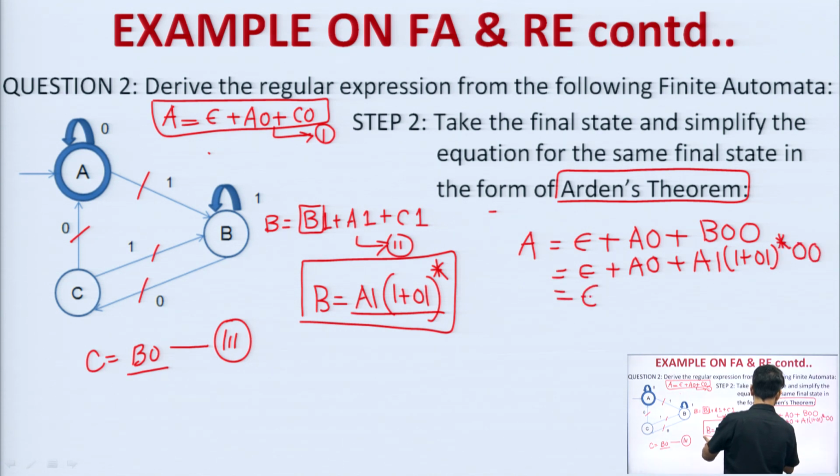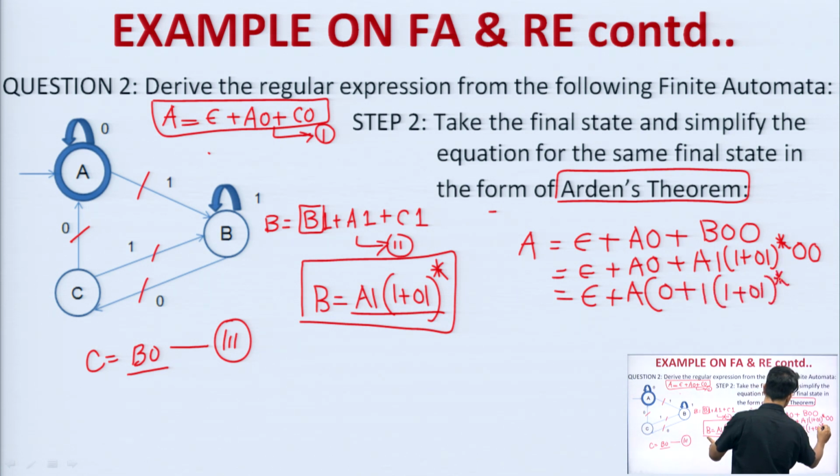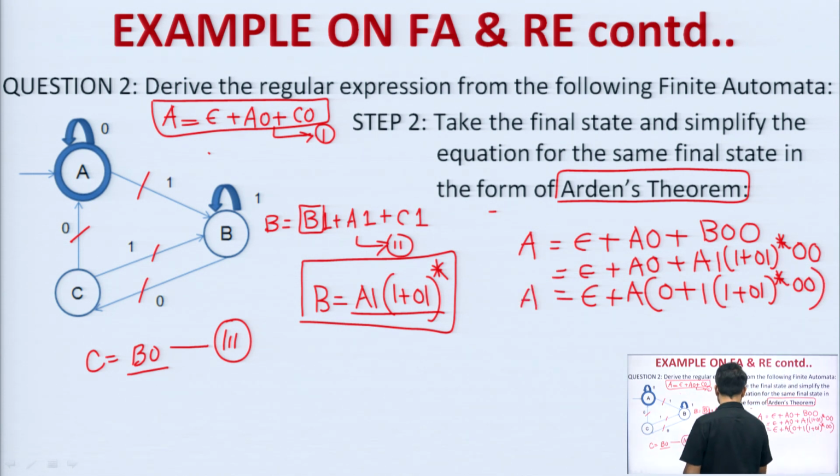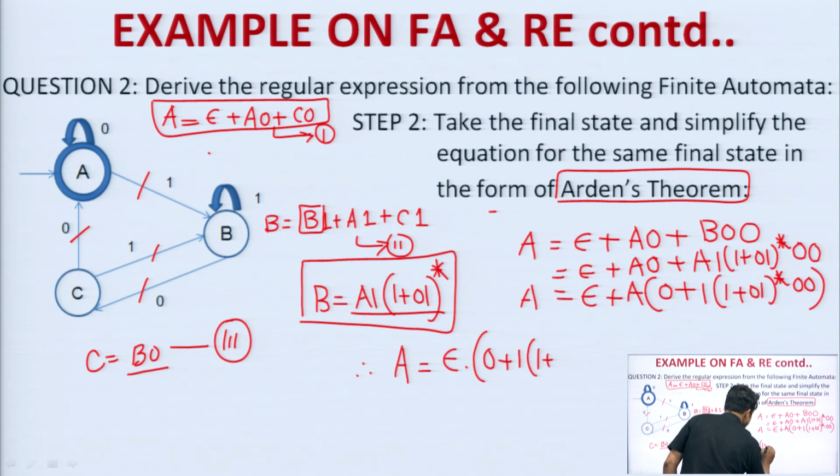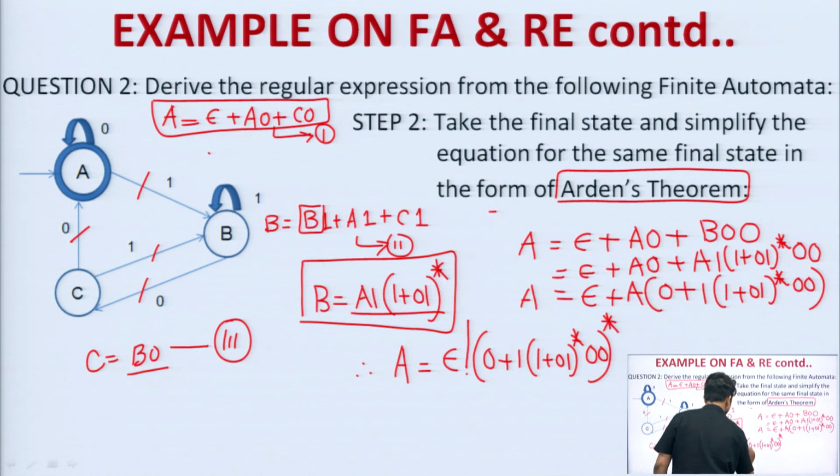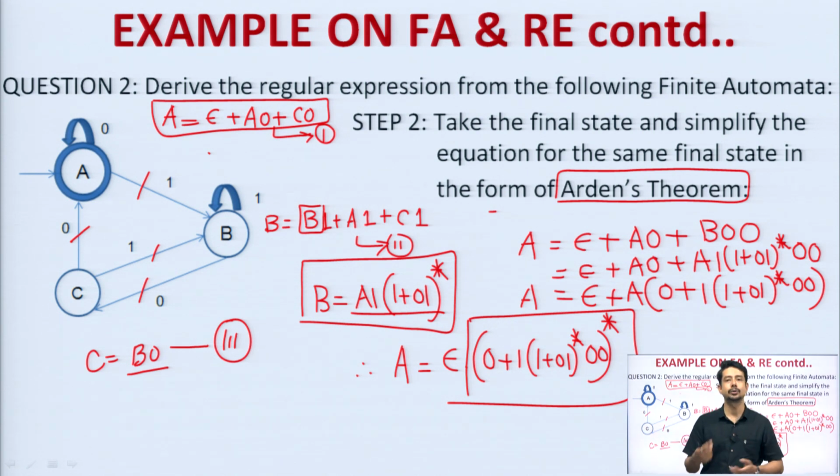Therefore, overall I can write it as A common, 0 plus 1 (1 plus 0 1) whole to the power star 0 0, and this acts as R equals Q P star. Therefore, finally, I can write A is equal to epsilon dot (0 plus 1 (1 plus 0 1) whole to the power star 0 0) whole to the power star, and this epsilon is 1. Therefore, the final expression will be this one. So, this is how you have to sort it out.